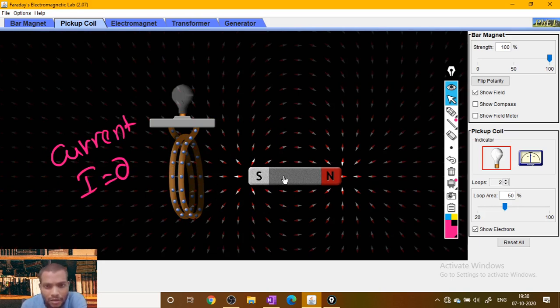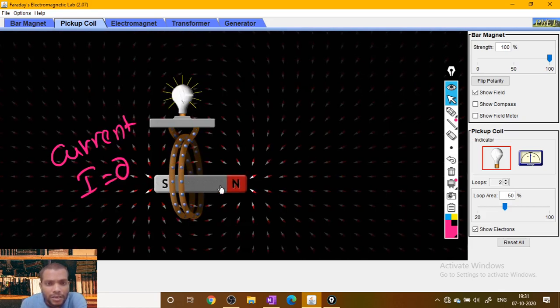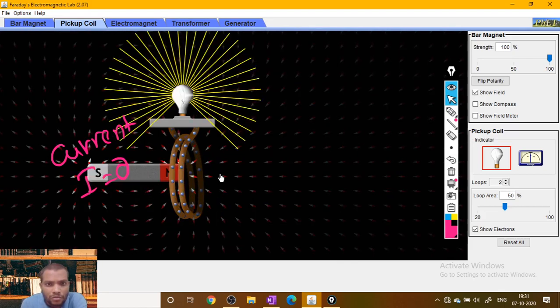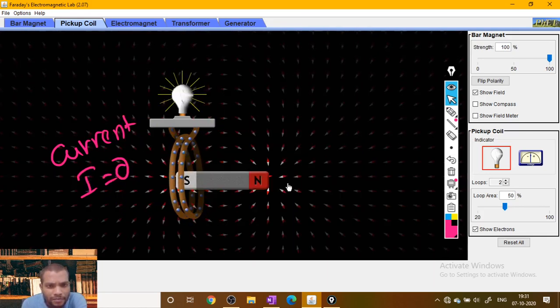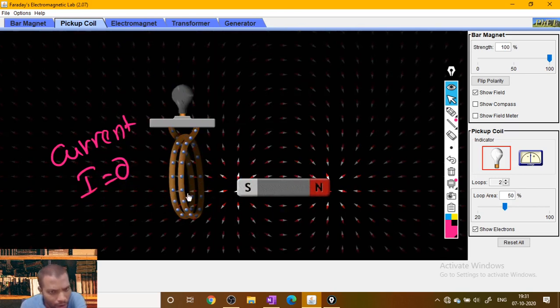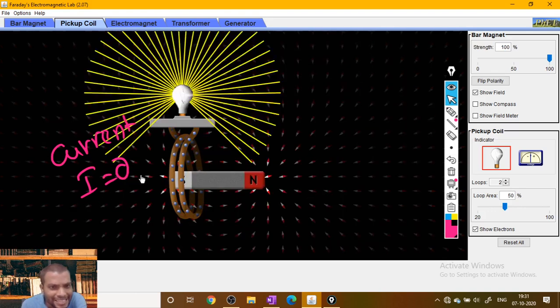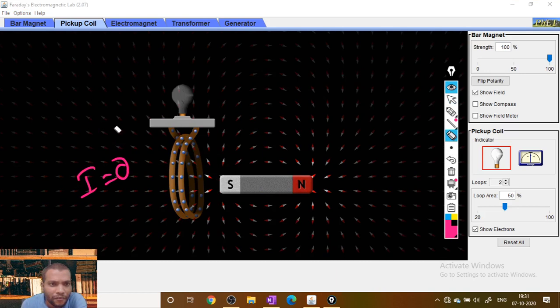We can talk about that later, but let us first observe here. If you move the bar magnet in and out of a coil, that causes electrons to flow in the coil and that constitutes current. So this is the first experiment observed by Faraday.